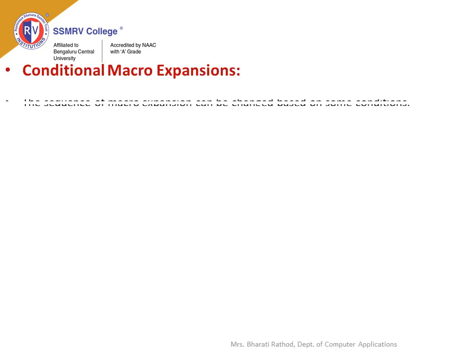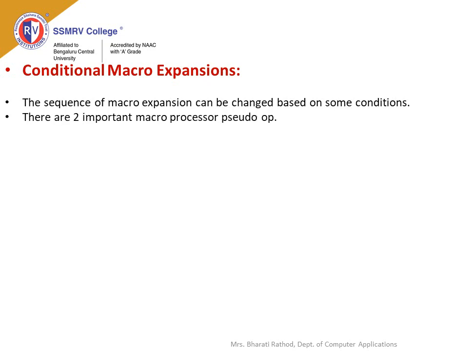Conditional macro expansions. The sequence of macro expansion can be changed based on some conditions. There are two important macro processor pseudo-ops, AIF and AGO.